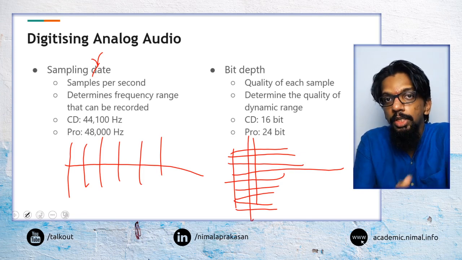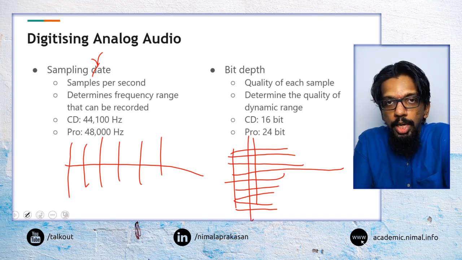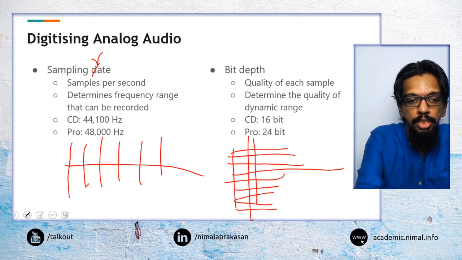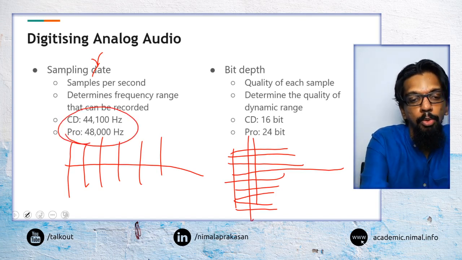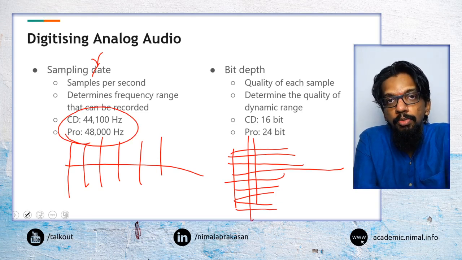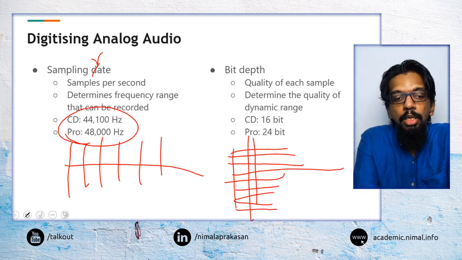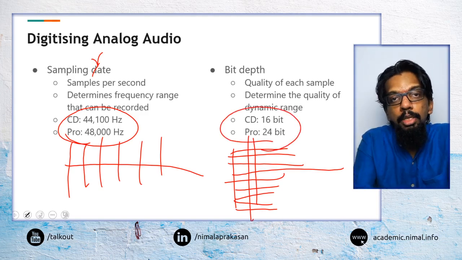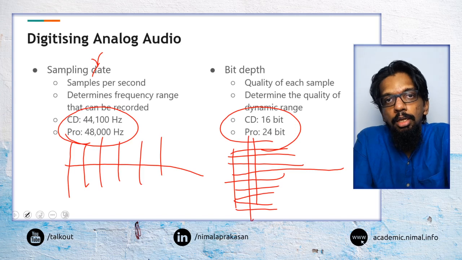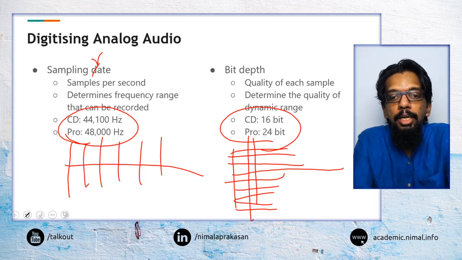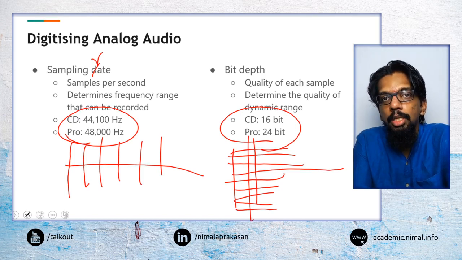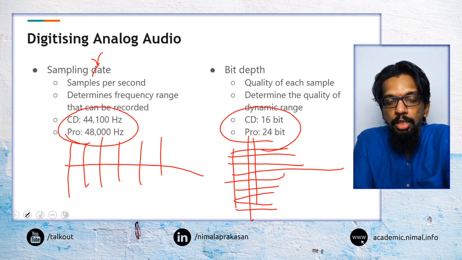And in the context of this course and from an audio production perspective, the two common values are these. For sampling rates, it could be either 44,100 or 48,000, and for bit depth, it would be either 16 or 24 bits. So these are the most common sampling rate and bit depth that you would be working with in audio production.